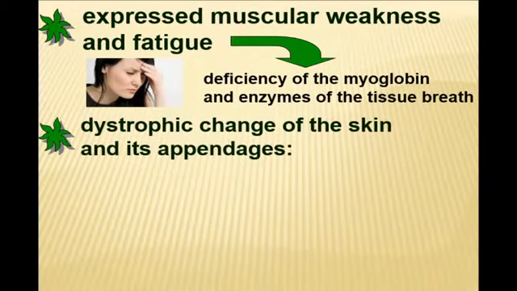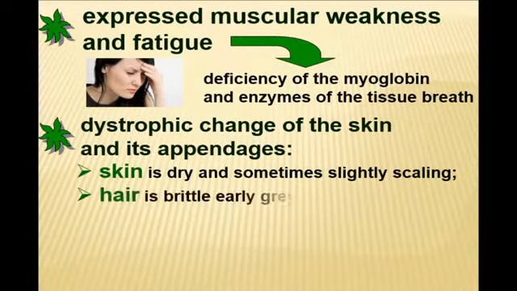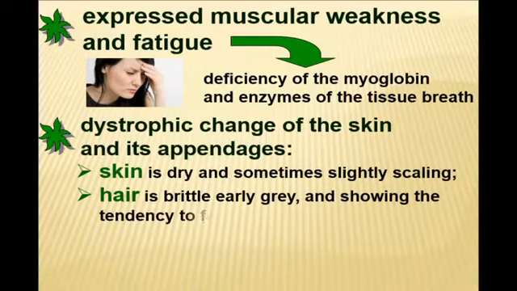Later there will be different problems with the skin and its appendages. First of all, the skin becomes dry and sometimes slightly scaling because of a problem with synthesis of the superficial epithelium, which is controlled by tissue iron. The hair of the patient becomes brittle, early gray, and has a tendency to fall out.